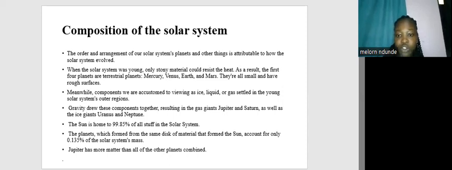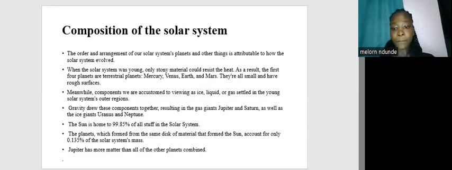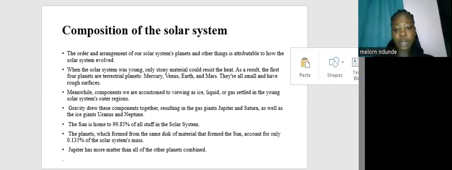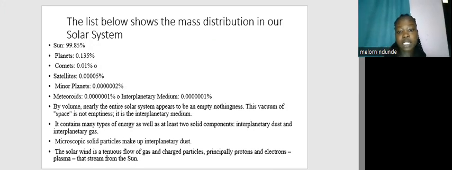we are accustomed to viewing as ice, liquid, or gas settled in the young solar system's outer regions. Gravity drew these components together, resulting in the gas giants Jupiter and Saturn, as well as the ice giants, which are Uranus and Neptune. And the sun is home to 99.85% of all stuff in the solar system. Jupiter has more matter than all other planets combined.